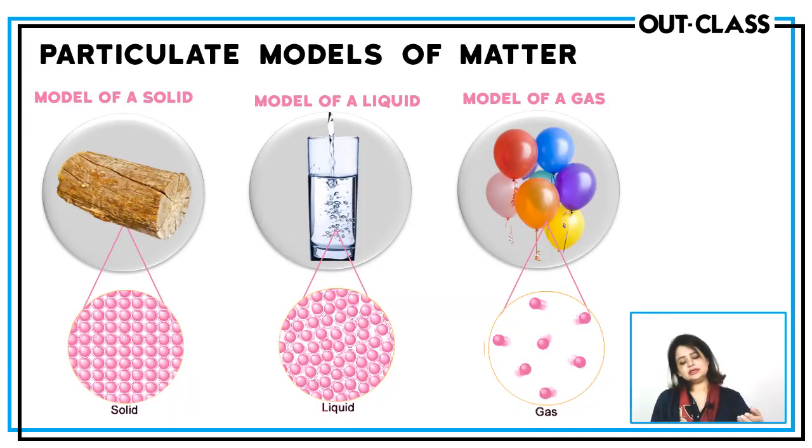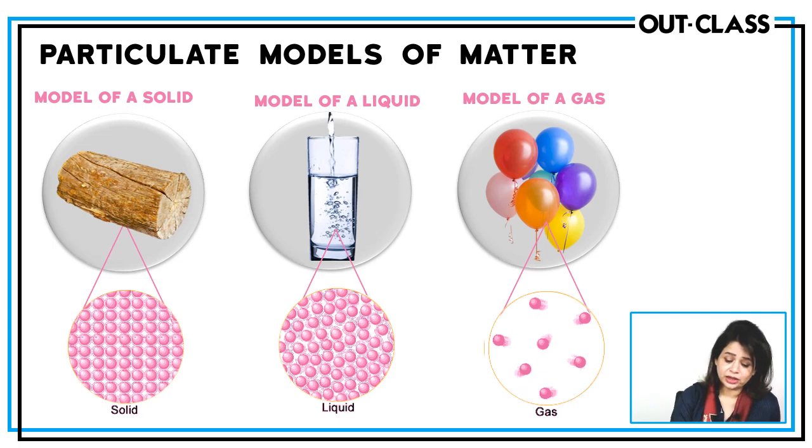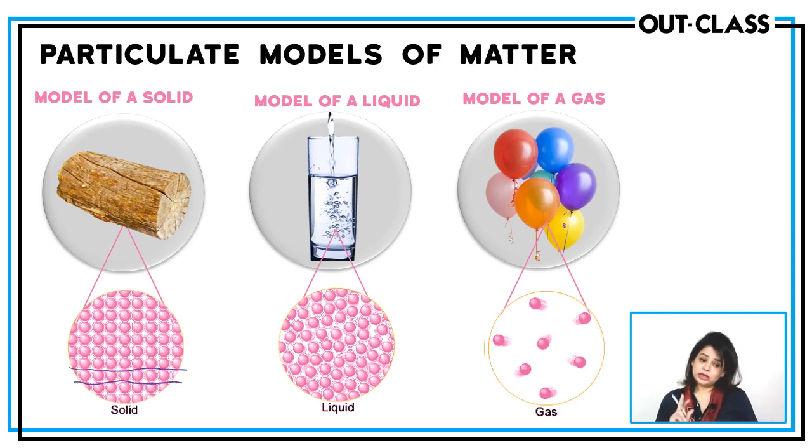So these are the models of solid, liquid and gas arrangement. You can see in solids the particles are closely packed together in a regular arrangement. Now this is very important. Regular arrangement. As you can see, these are arranged in lines, rows, stacked. So in solids the particles are orderly arranged. This is very important. In liquids, the particles are also close together, but they are arranged disorderly.